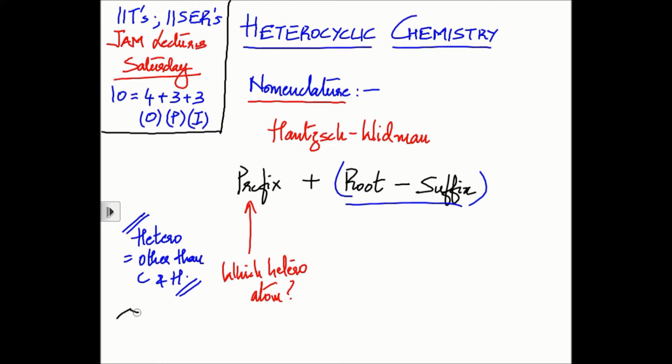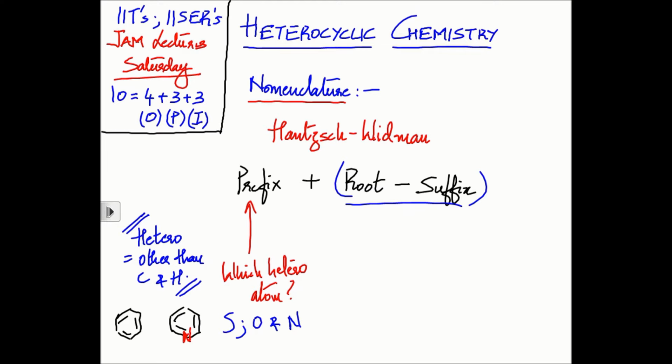As soon as you replace one of the carbons with an atom other than carbon and hydrogen, we call them heterocyclic compounds. Routinely the atoms which will feature here are nitrogen, oxygen, sulfur, boron, phosphorus, and so on and so forth. In this chapter, basically your TYBSc syllabus, we will only be looking at three heteroatoms: sulfur, oxygen, nitrogen. We are only concerned with three heteroatoms in the TYBSc program.